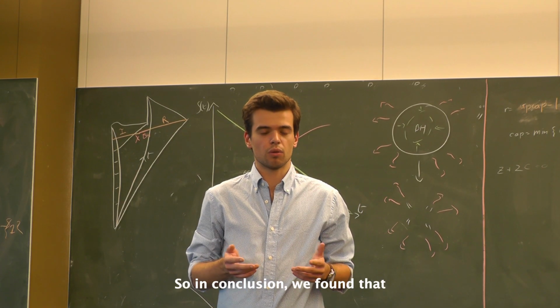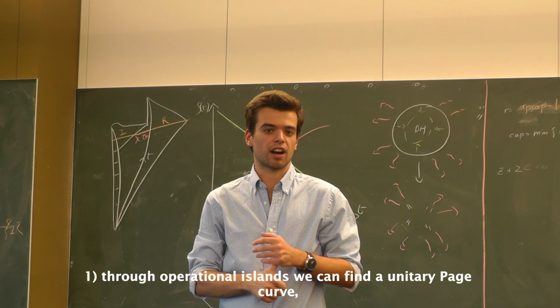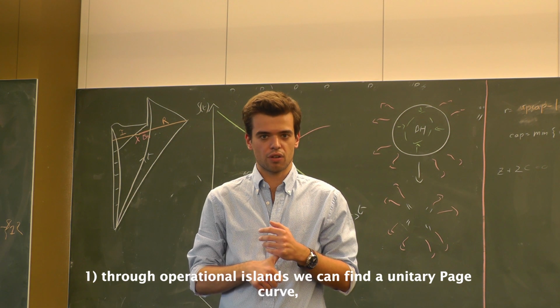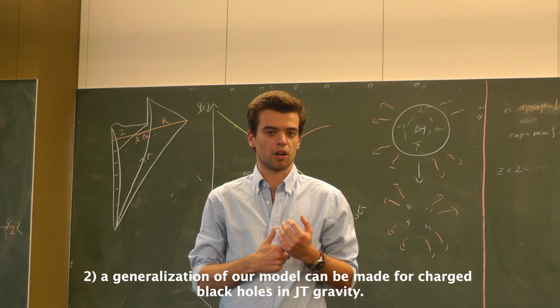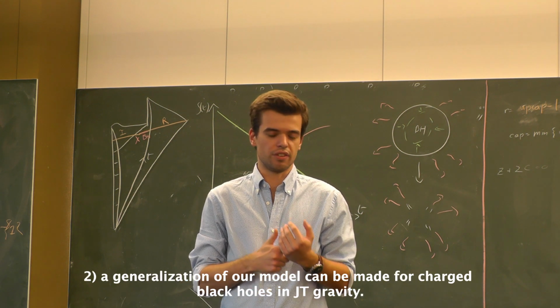So in conclusion, we found that through operational islands we can find a unitary Page curve, and a generalization of our model can be made for charged black holes in JT gravity.